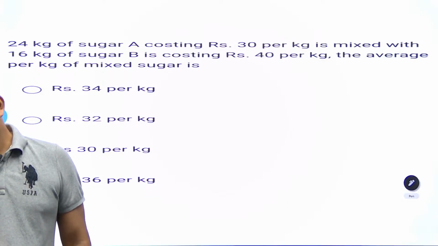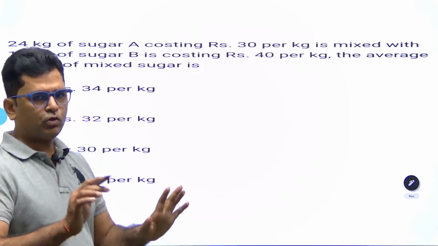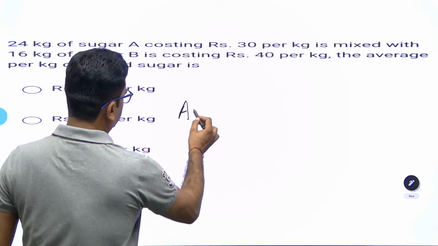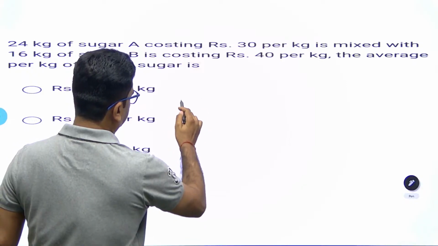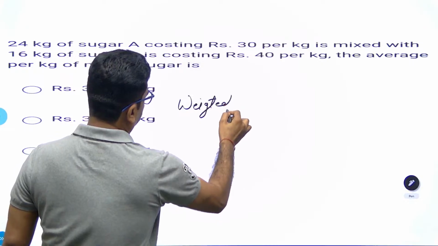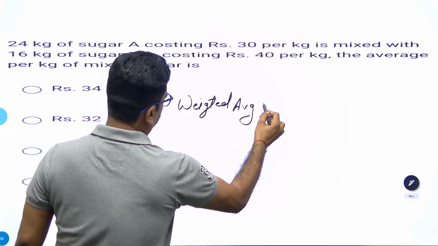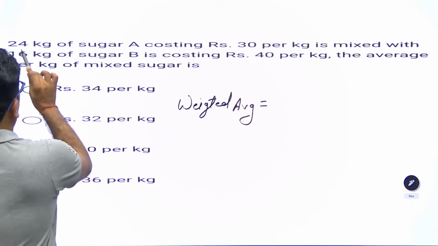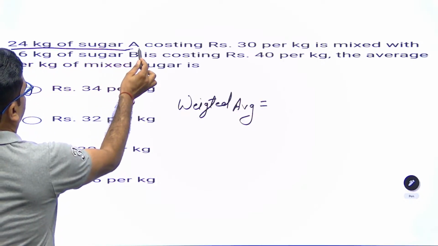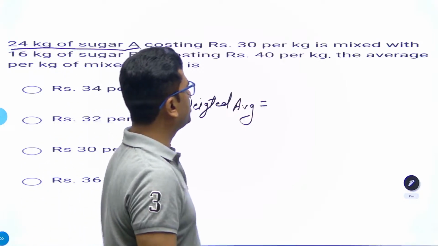So how can we solve this question? It is quite an easy one. This question is based on weighted average. 24 kg of sugar A costing 30 rupees per kg.